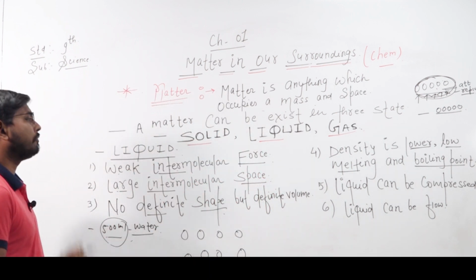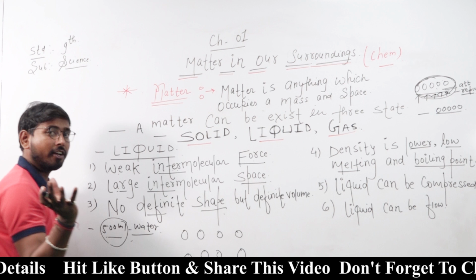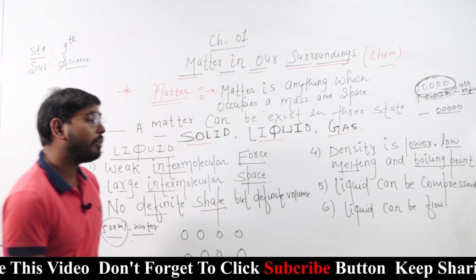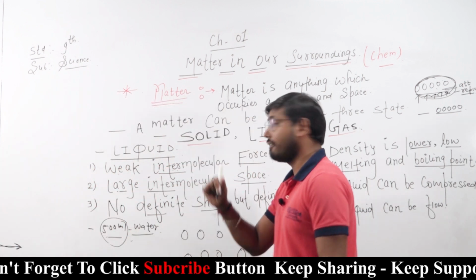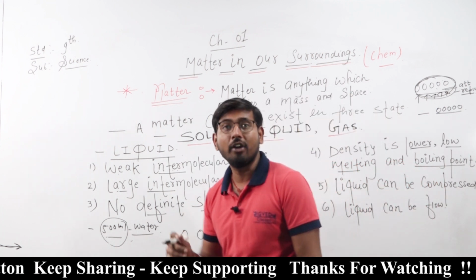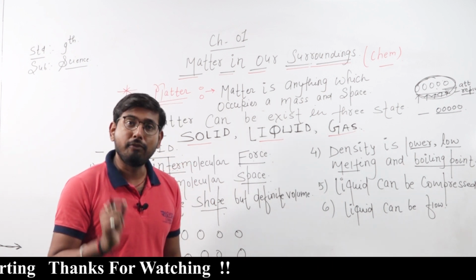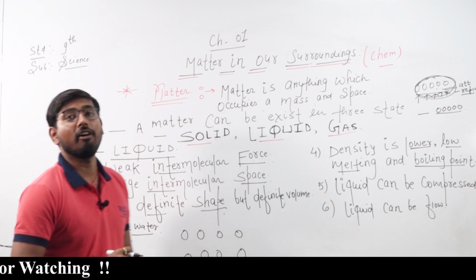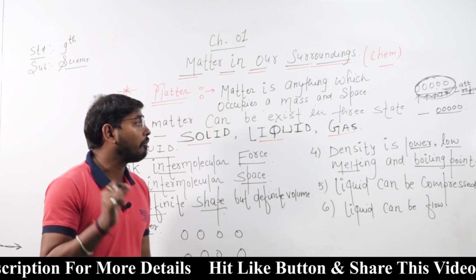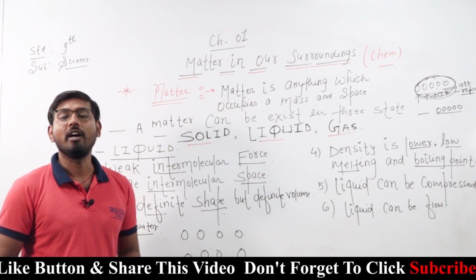Now let us review the liquids once. First, weak intermolecular force and large intermolecular space. Then no definite shape but definite volume. Density is lower, low melting and boiling point, liquid can be compressed and liquid can flow easily. These are the basic properties of a liquid. When in exams your examiner asks what the properties of liquid are, write these six properties and you will get full marks.